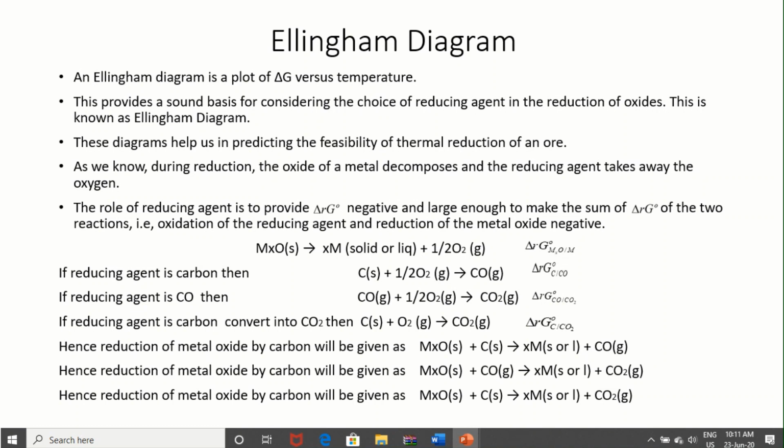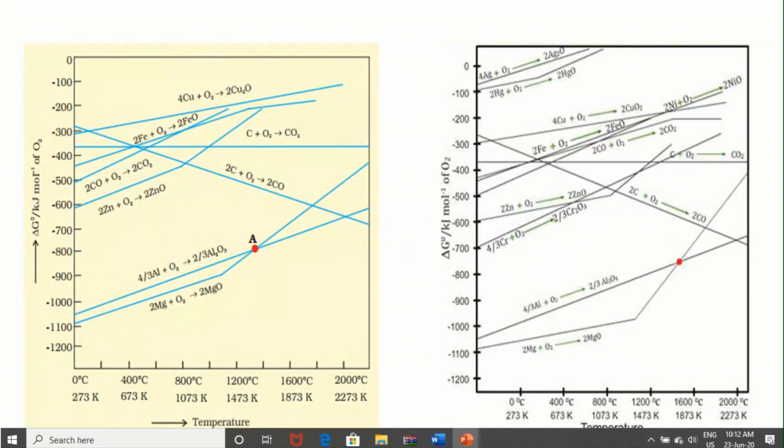So many other reactions are possible, and when they react with metal oxides, such coupling reactions are possible. For different metals, the coupling reaction where delta G is negative will be feasible and spontaneous, otherwise not. So here I am sharing the Ellingham diagram.